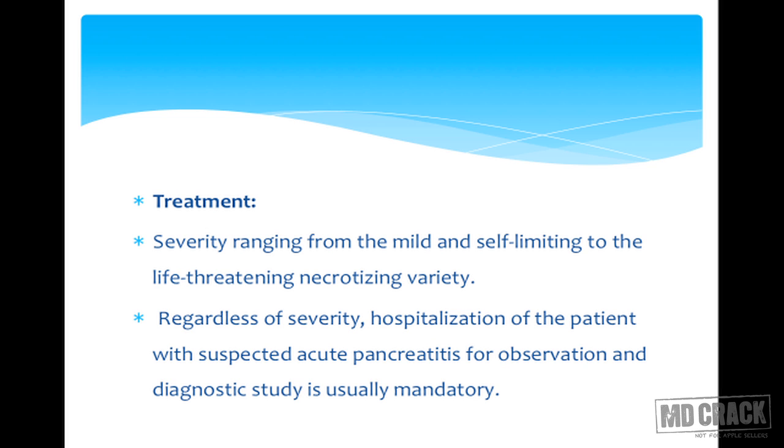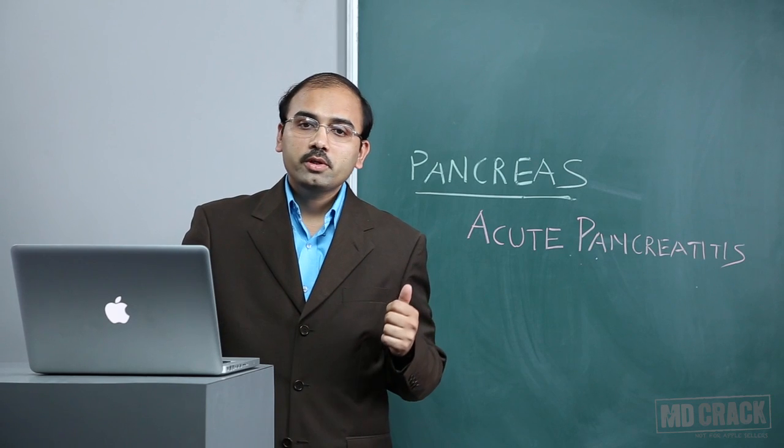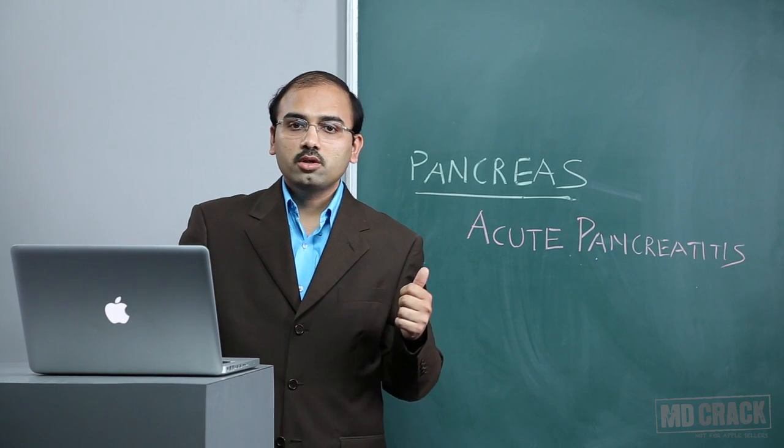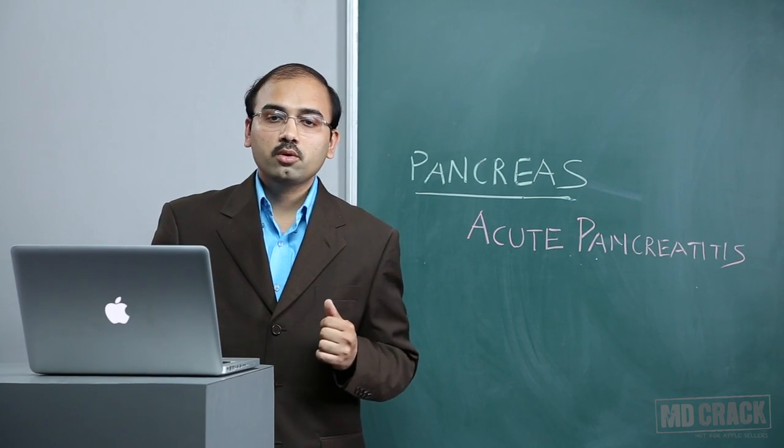So how do you treat pancreatitis? First you have to differentiate between mild, moderate and severe. Then you have to treat accordingly. The severity ranges from mild and self-limiting to the life-threatening necrotizing variety. Regardless of severity, hospitalization of the patient with suspected acute pancreatitis for observation and diagnostic study is usually mandatory. So all patients who are admitted should be evaluated thoroughly.